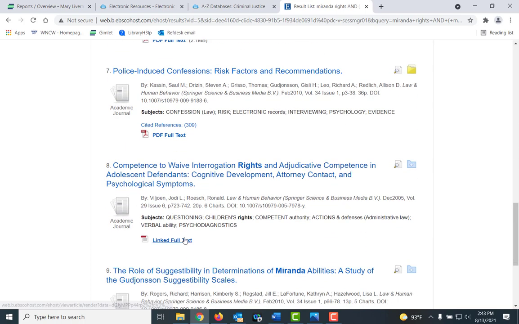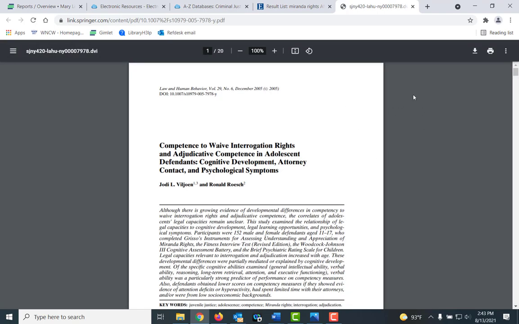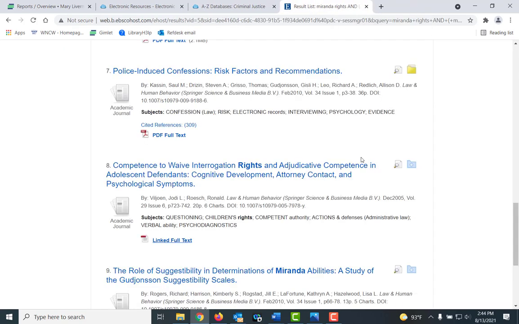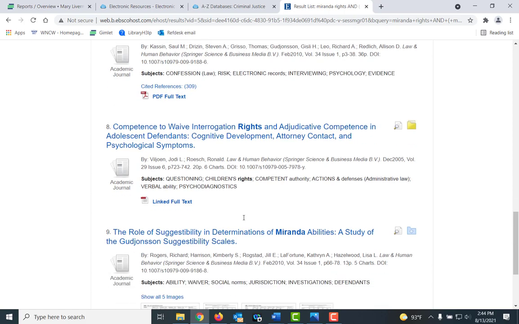Now this one that is linked full text, notice that means it is not in this database, but it's in a related database. Typically with those, if I'm downloading those, and I think I'll need to print it if I'm at my computer, I will go ahead and click on the link full text, bring it up in the PDF and download it. Because if I email this item, it will probably just send me a link and not the full text. So meaning I would have to log in to get it again. But if I want the citation, I can do it like this.